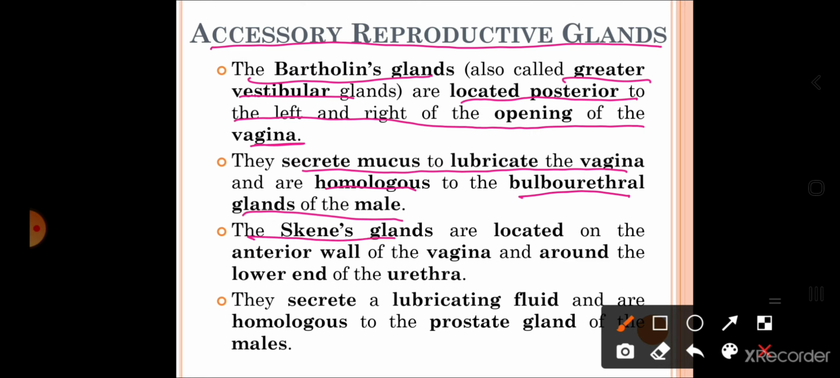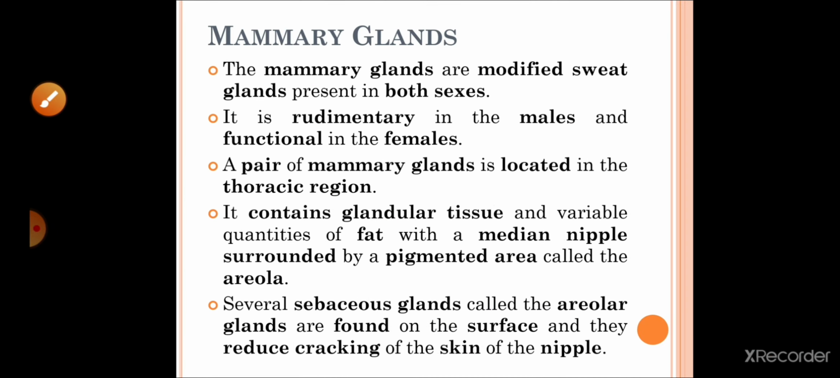The Skene's glands are located on the anterior wall of the vagina and around the lower end of the urethra. So, the other gland is the Skene's gland. They are also located anterior to the vagina and surrounding the lower part of the urethra. They also secrete a lubricating fluid and are considered homologous to the prostate gland of the males. So that is regarding the Skene's gland.